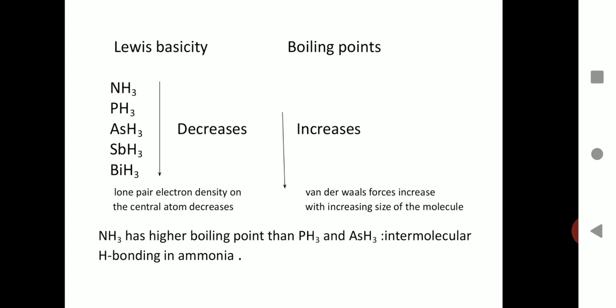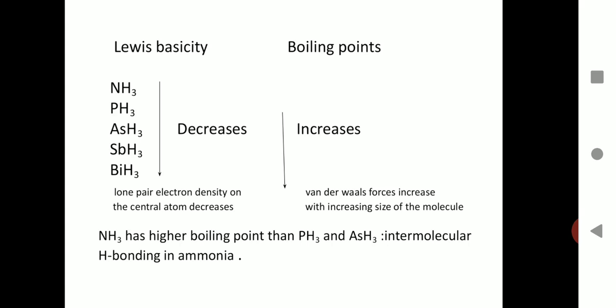But if we see the boiling point of ammonia, we find that it is higher as compared to that of phosphine, as well as higher as compared to arsine. The reason why ammonia shows a higher boiling point than phosphine and arsine is because nitrogen is an electronegative element bonded to hydrogen, and hence it can form intermolecular hydrogen bonds.